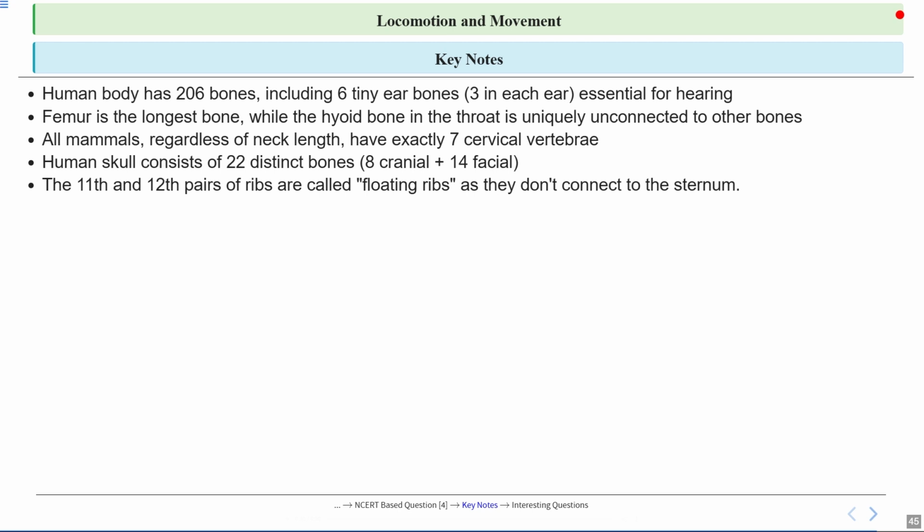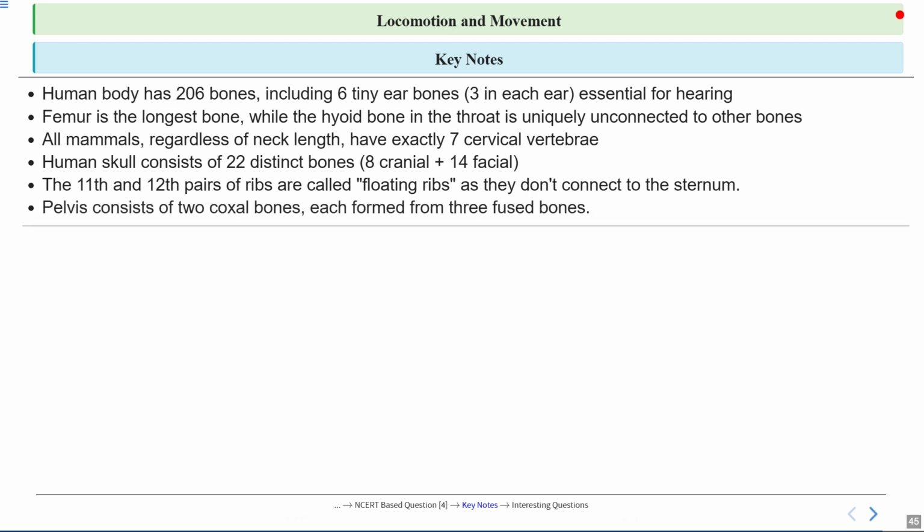Now, the 11th and 12th pairs are called floating ribs because they don't directly attach to the sternum or breastbone. So, think of them as the loose ends of a ribbon, providing some protection, but they also allow flexibility in our lower chest. Now, the pelvis consists of 2 coxal bones, each formed from 3 fused bones. So, this is the last fact of this chapter.